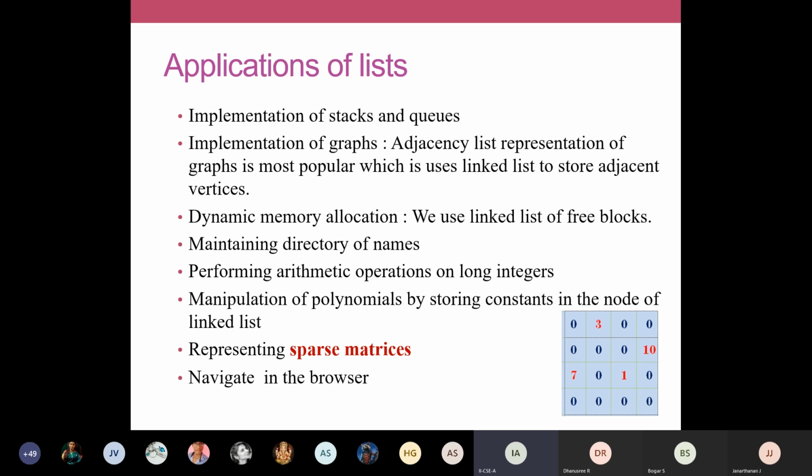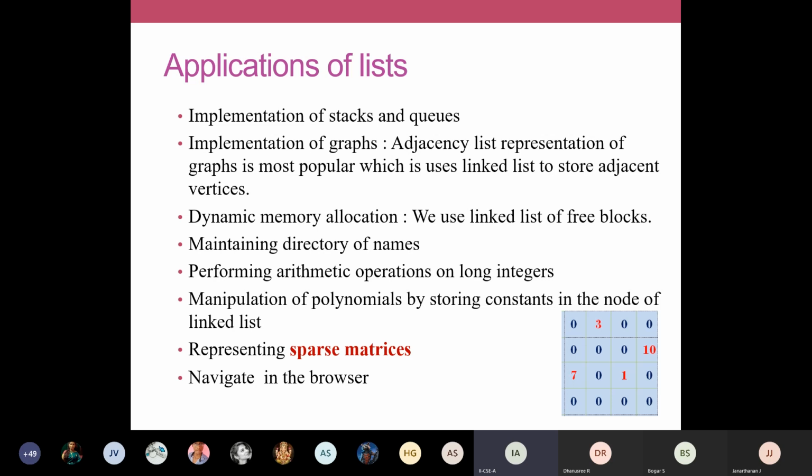So these are some of the applications of list. In the next class, tomorrow, we'll be seeing circularly linked lists and some operations on circularly and doubly linked lists. Today we have seen the ADT operations, that is insertion, deletion, and search in your singly linked list. And these are some of the applications. They can be applied in stack and queue or in graph. Graph, stack, and queue we'll see in the next units, second, third, and fourth units.